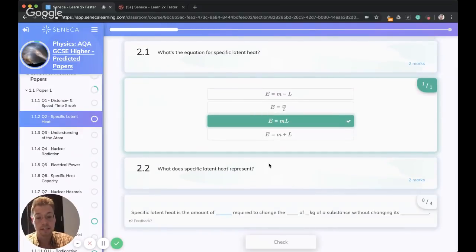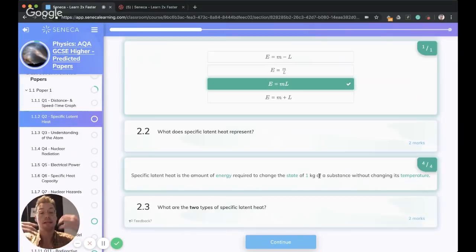So what does specific latent heat represent? Specific latent heat is the amount of energy required to change the state of 1 kg of substance without changing its temperature. And I'd say that's probably the key difference between latent heat and specific heat capacity, which is really important to remember, because they'll often get you to differentiate between them in the exam. In specific heat capacity, we are increasing the temperature. Specific heat capacity is the energy required to increase the temperature of 1 kg of substance by 1 degree Celsius. So temperature is going up. Latent heat, the temperature is not changing, the state is changing.